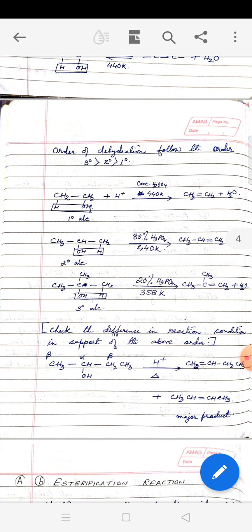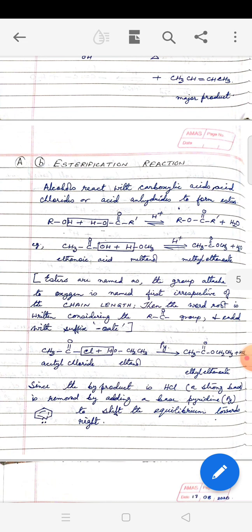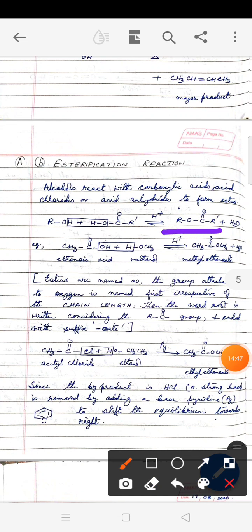Now earlier I missed out the esterification reaction. Let us discuss the esterification reaction. This reaction you have been doing since class 10. So you know that when a carboxylic acid and an alcohol react in the presence of an acid catalyst, they form a class of compound called ester. So here we are discussing reactions of alcohol, reactions of alcohol involving cleavage of the O-H bond.